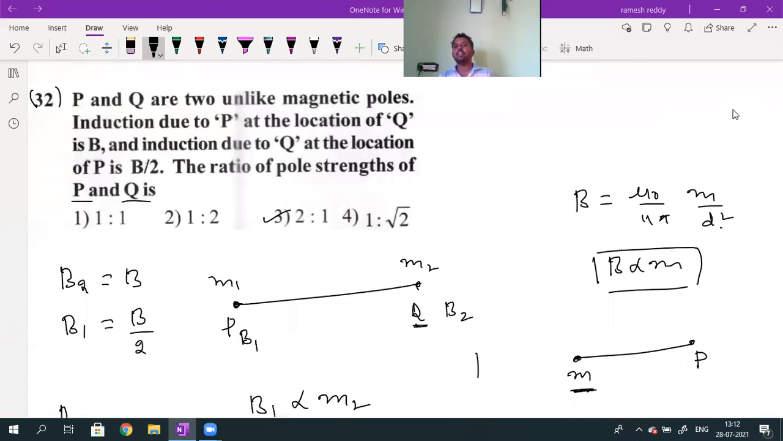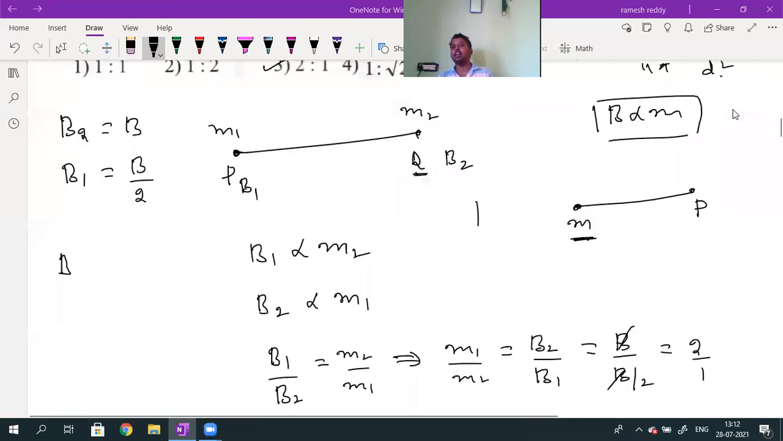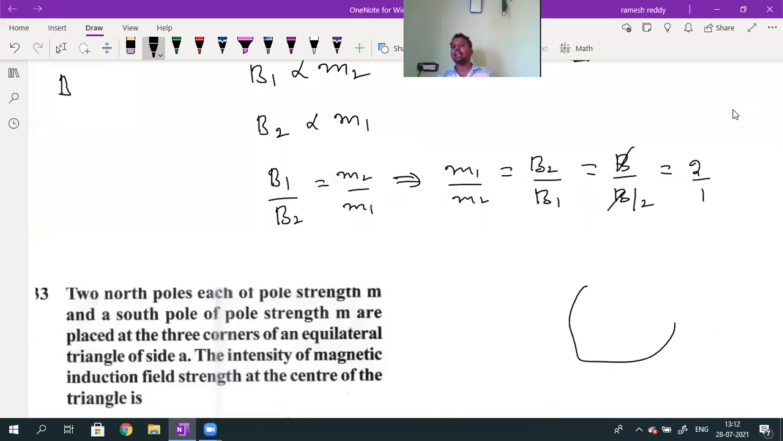So what is the magnetic field induction value? Due to a pole strength m at a point P, the magnetic field induction formula is mu naught by 4 pi into m divided by d square. B value is directly proportional to m. When is B inversely proportional to m? When I consider an external magnetic field, if I consider any pole strength value m, at that time what is the formula for B?